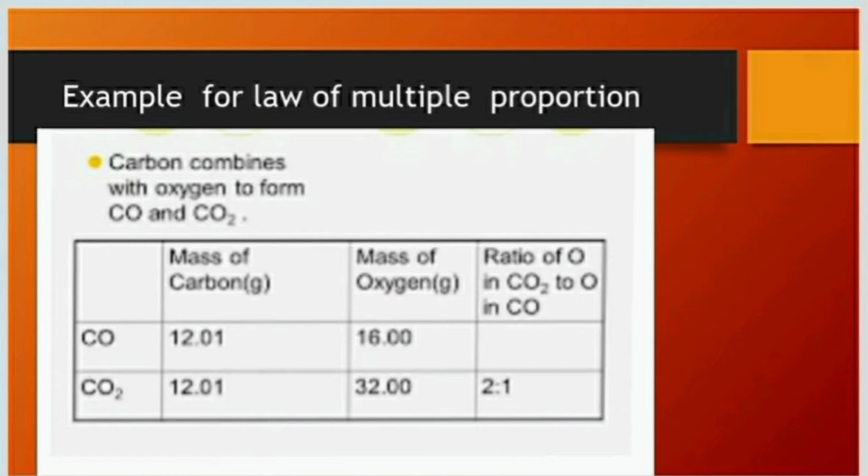Now what does the law say? When 2 elements combine to give more than one compound, that is carbon monoxide and carbon dioxide here, the masses of one of the element with the fixed mass of the other element... Which is the fixed mass over here? Carbon's mass is fixed, 12 grams. With the fixed mass of the other element bears a simple whole number ratio. Now, if you take the ratio of oxygen in carbon dioxide to oxygen in carbon monoxide, it will be 2:1. So, this is the law of multiple proportion.